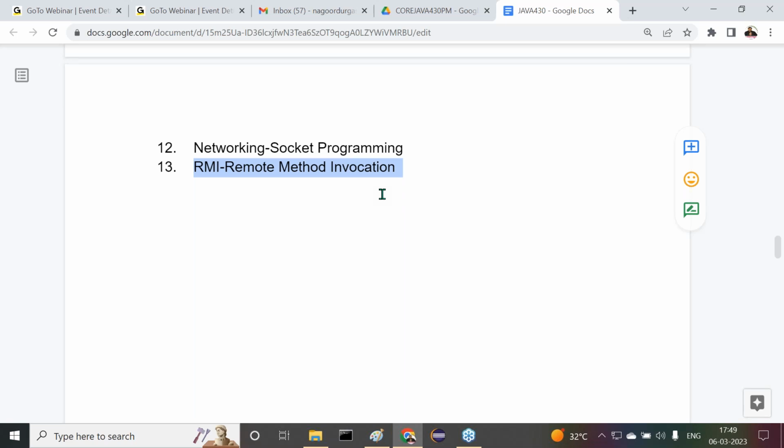Are ICICI Bank people giving their remote service to Durgasoft or not? Please recognize my point now. In this case, that banking service is provided by ICICI to Durgasoft. Durgasoft is a local application, a local machine. ICICI Bank is the remote service, providing some banking services to us. That means the ICICI Bank application is a remote application. It is providing banking service to Durgasoft.